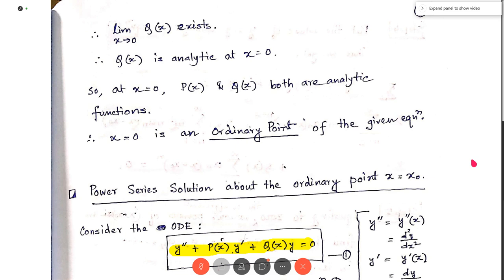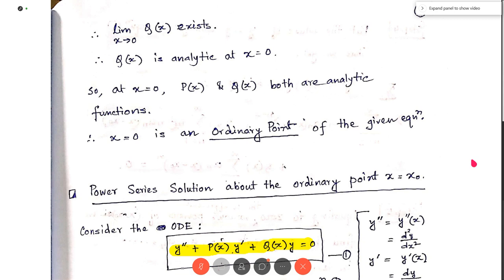Now in step 2, we consider y as an infinite series about the point x equal to x0. That is, y equals the summation, n runs from 0 to infinity, of a_n (x - x0)^n. The a_n are arbitrary constants here.